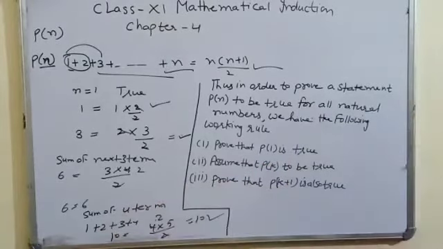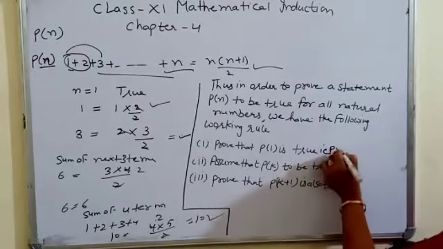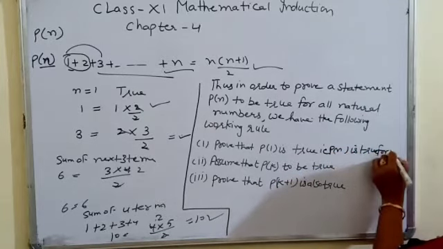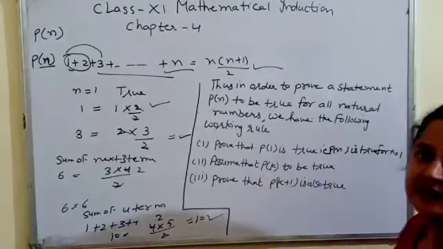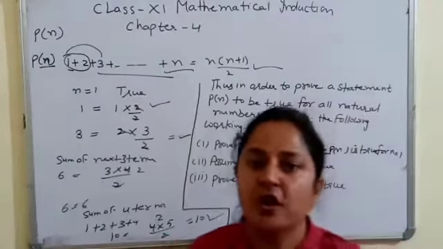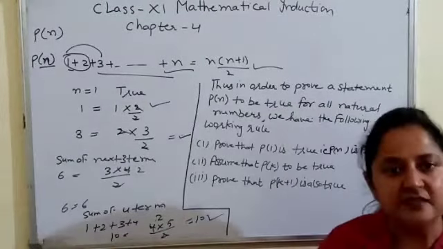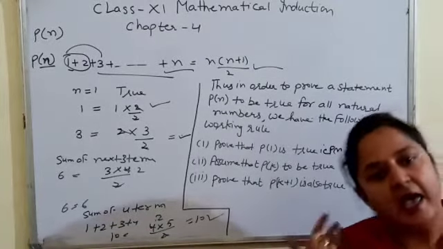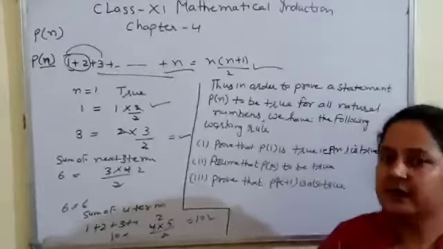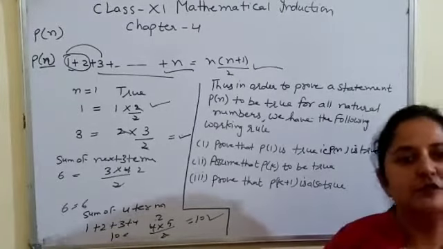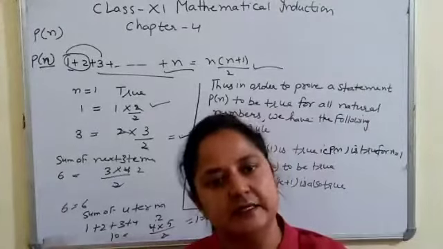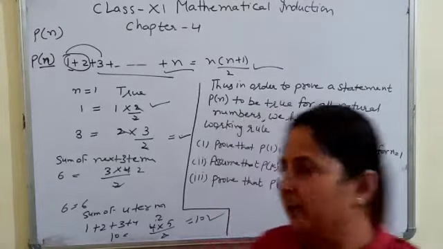That is, we will prove that Pn is true for n equal to 1. Whatever statement is given to us, we will check it for n equal to 1. If it is true for 1, then this statement will be true for n natural numbers, 5 natural numbers, 6 natural numbers. So we will check it only for 1. If the given statement is true for 1, then it is true for n numbers too.